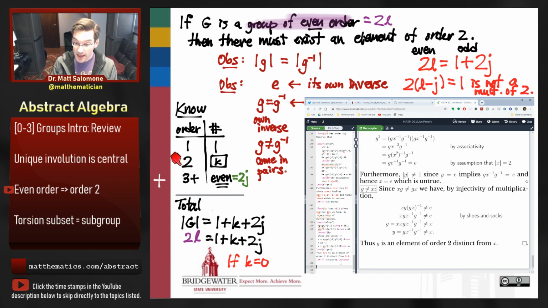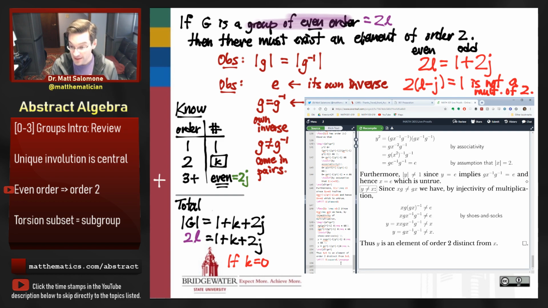And so it's only elements of order 2 that can be put into the group by themselves, because they're their own inverses. We don't need to put them in pairs. And so for the elements of order 2, if the total order of my group is even, that means that there's no way for me to have 0 elements of order 2. I have to have at least 1.